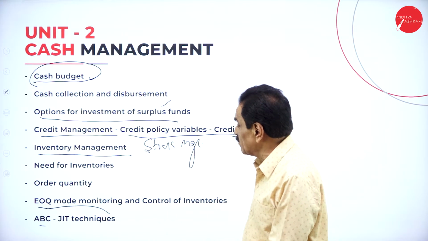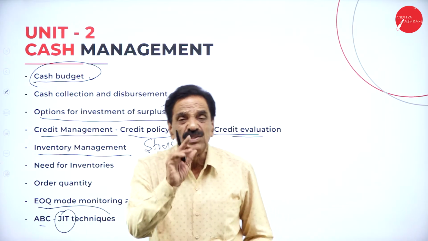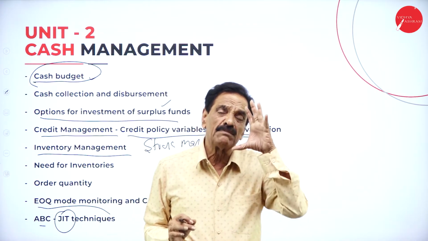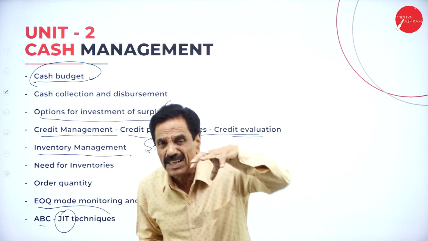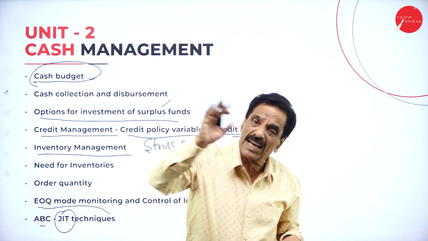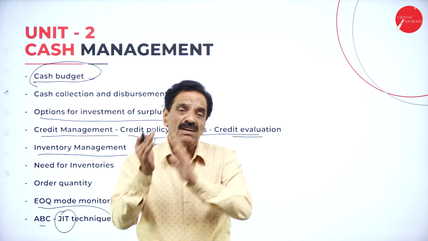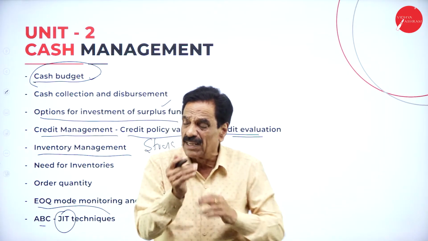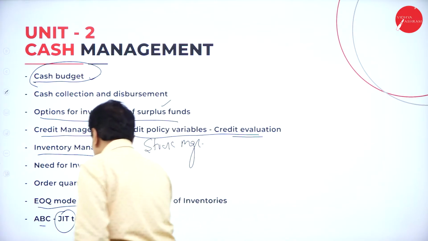There is another term called JIT. JIT means just in time. That is nothing but an inventory management technique. You have to order when the items are required. Don't order too early, don't order too late. You must order at the time when they are in need of the stock or raw material. That is just in time. You must utilize this technique.